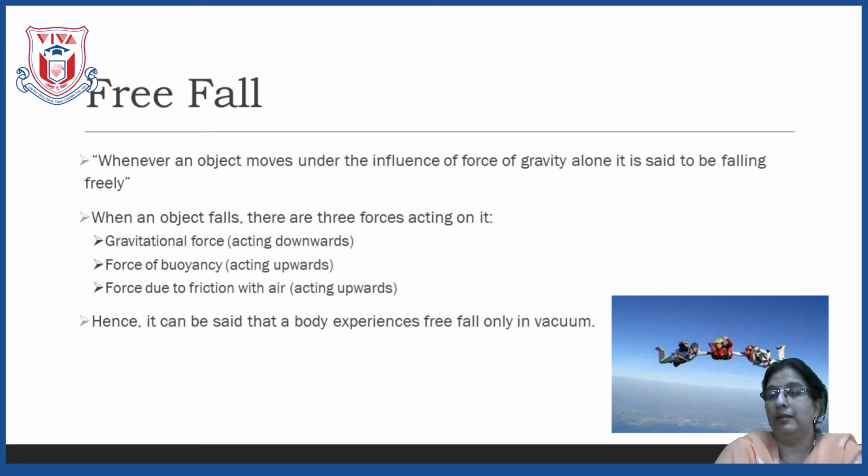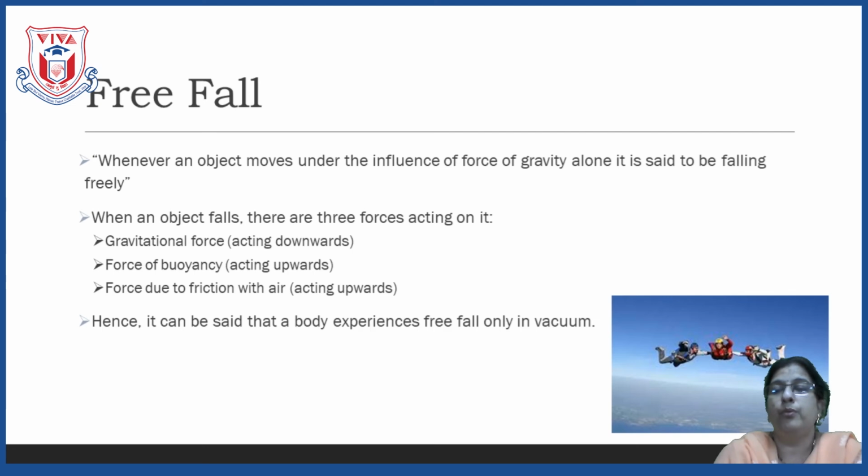Think a while. Sure, it is the stone which will reach first on the ground. Why not the paper ball? Now, here the stone has more mass than the paper. So, though on the stone the frictional force and the buoyant force are there, it overcomes those forces due to more mass and comes down towards the ground.